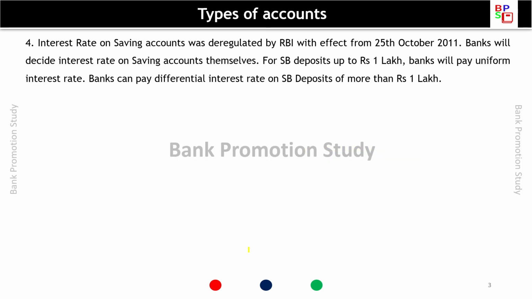Interest rate on savings account was deregulated by RBI on 25th October 2011. Banks will decide interest rate on savings account themselves. For saving deposits up to rupees 1 lakh, bank will pay uniform interest rate, and they can pay differential interest rate on saving deposits of more than 1 lakh rupees.